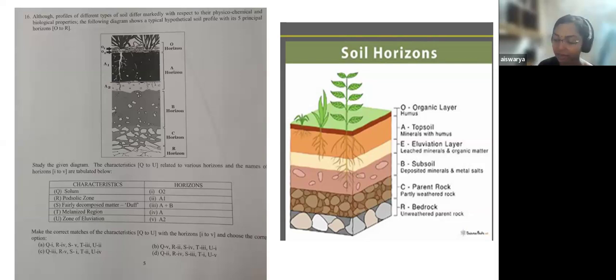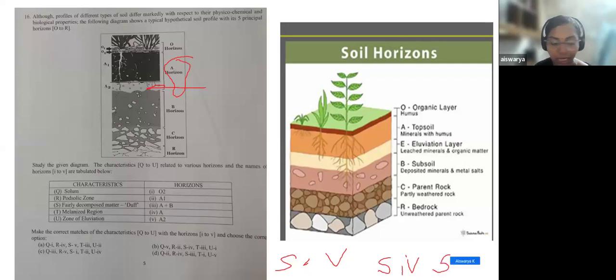In the first option, S is given as 4. What is 4? 4 is A2. This is the A2 region. In the second option, S is given as 4. What is 4? 4 is A, the center region. Now, in option C, S is given as 1, that is O2. O2 is this region, right? Now, in D, S is given as 3. Where is 3? 3 is A plus B.